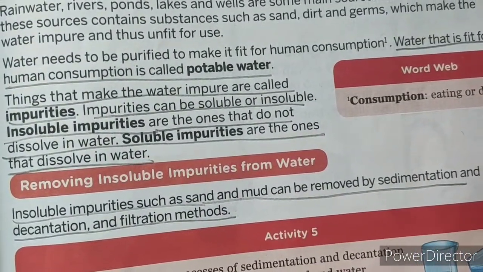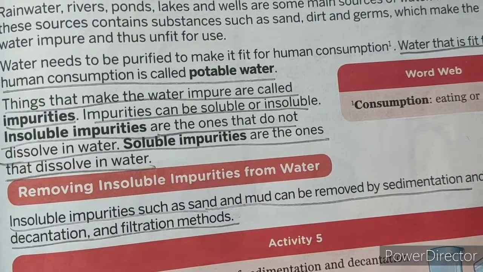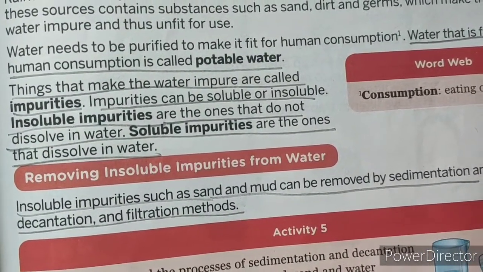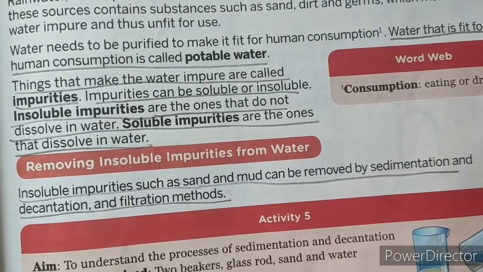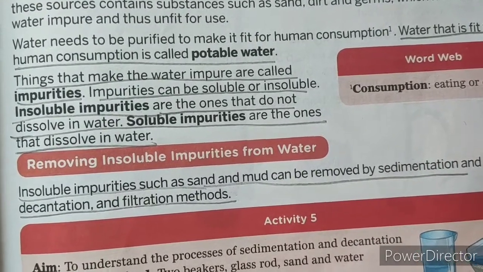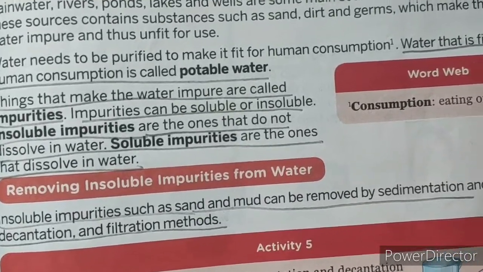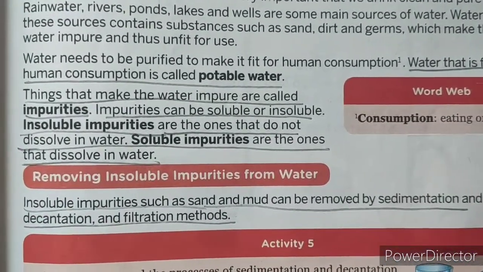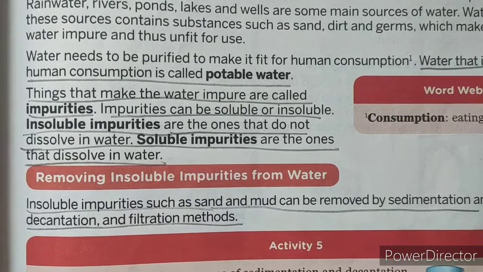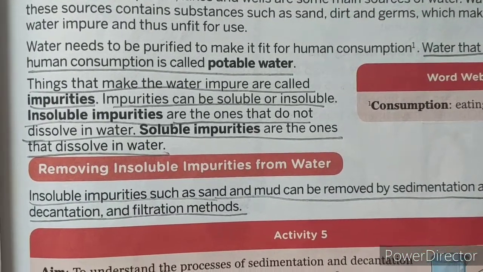Removing of insoluble impurities. எப்படி insoluble impurities waterலேருந்து remove பண்ணுவீங்க? Insoluble impurities such as sand and mud can be removed by these different types of processes where you can remove impurities from the water. One is sedimentation, decantation, and next one is filtration.